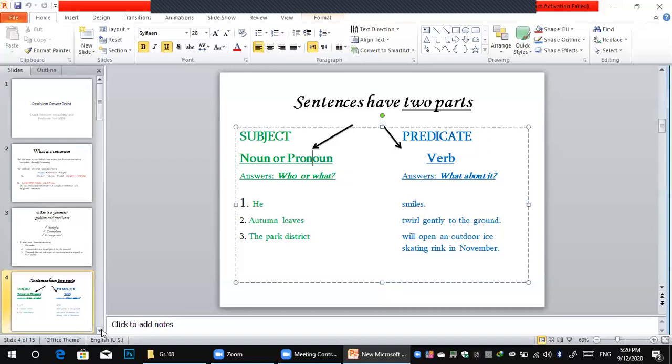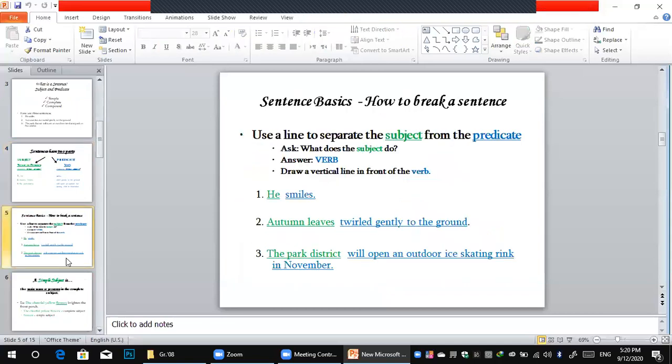So let's move on to the next one. Use a line to separate the subject from the predicate. So what does the subject do? Of course, it does the verb. Now try to separate the subject from the predicate. Okay, he smiles. Where is the subject here? Of course, he. Why do you choose he? Of course, because he is a pronoun and smiles is the verb. So the predicate is smiles.